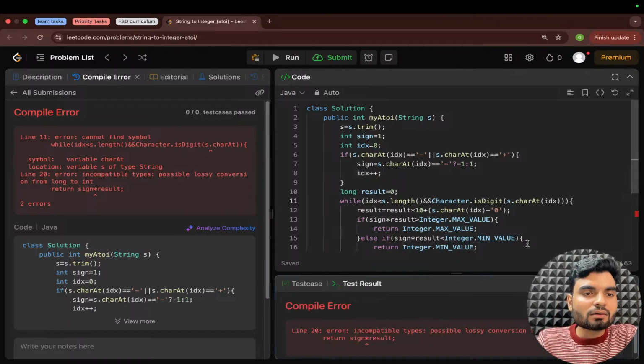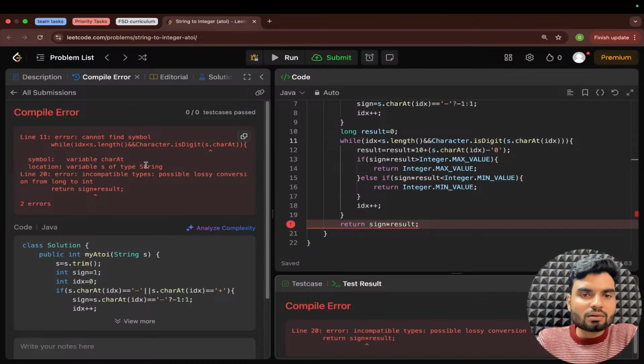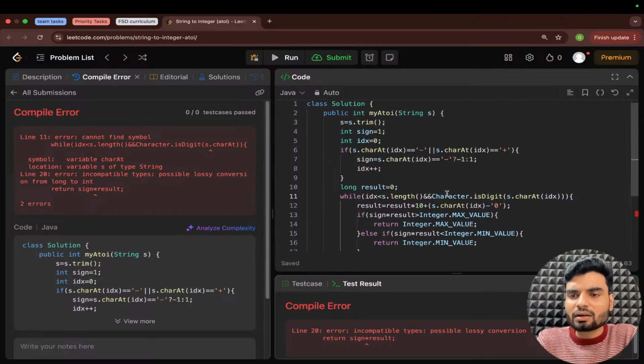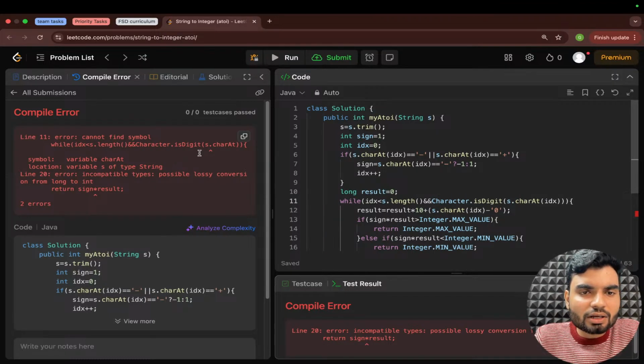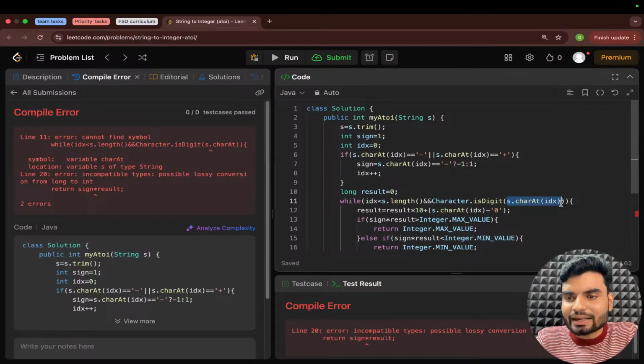And again, what is it mentioning? At the end, it's mentioning something. Again, line number, Character.isDigit. It cannot find symbol caret. Why can't it find it? I have written s, Character.isDigit, caret, idx. It should find this. This is the way only. I'll write it again. Probably maybe I'm missing the syntax or something. Okay, I'll write this again. But that shouldn't be the case anyway.